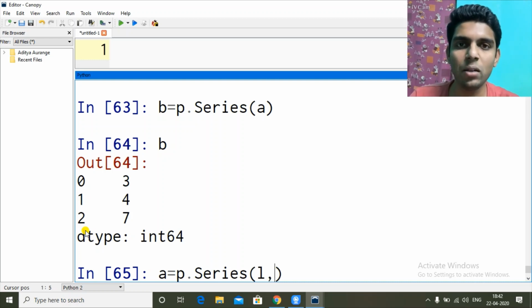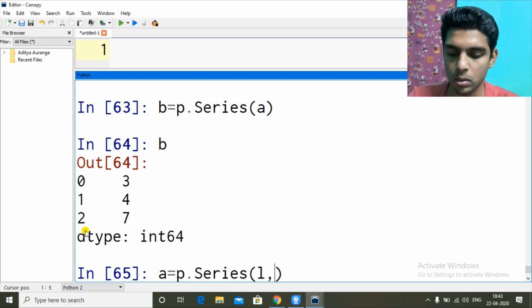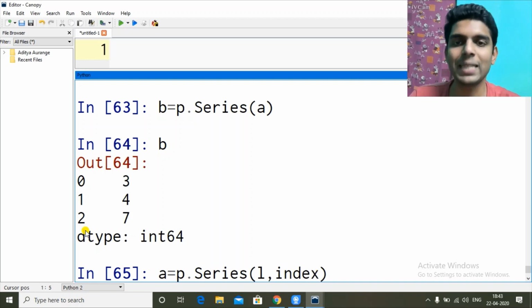So I have 3 values, so I will have to give 3 indexes. How many values you have, you will have to give that many indexes. Index is a property which I am specifying this time. Last time, if we don't specify, it will take the system default, which is starting with 0 till how many values are there. So indexes also I can give in terms of list or in terms of tuple.